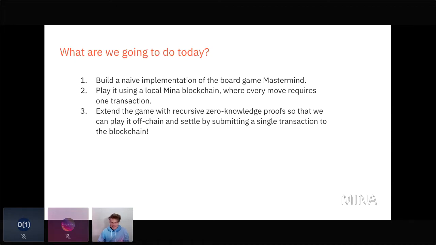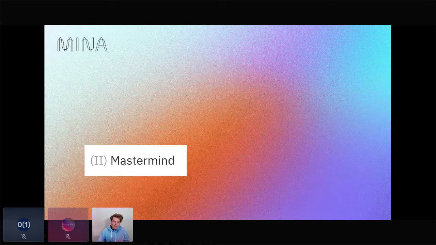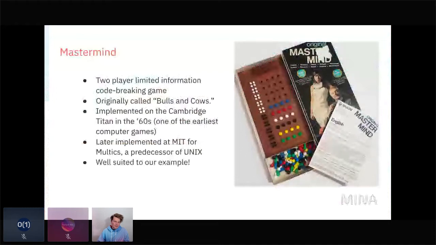Okay, so we'll talk about what Mastermind is. Mastermind is a 2-player limited information code breaking game. It was originally called Bulls and Cows, and it has a history of being implemented on early computing systems. It was implemented on the Cambridge Titan in the 60s, which is one of the earliest computer games, for a computer that came before people started seriously specifying stuff. They just kind of built them. Later, it was implemented at MIT for Multics, which is a predecessor of Unix, which is pretty cool.